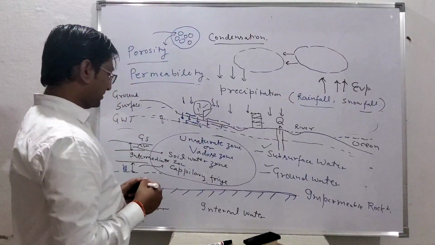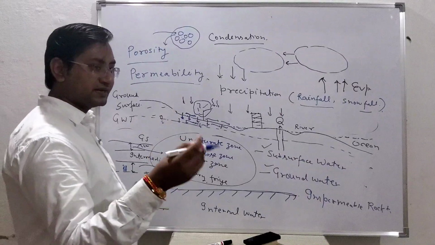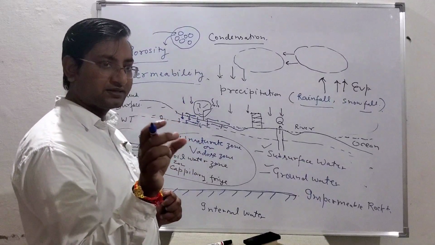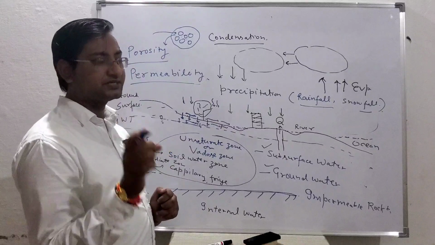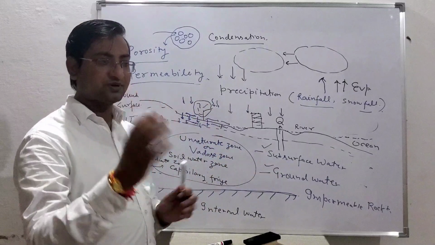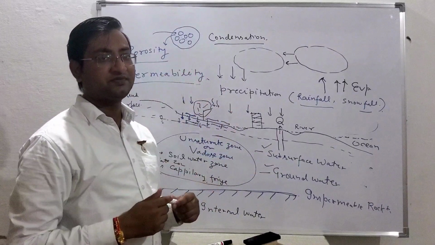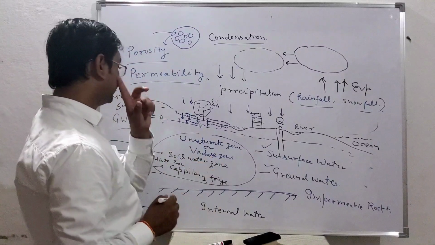Okay, so in case of sand, a larger diameter tube will be formed. In case of clay, a small diameter tube will be formed. So you are also familiar with the formula, how the height of the capillary fringe depends on the diameter of the tube. I am not going into the detail of that.